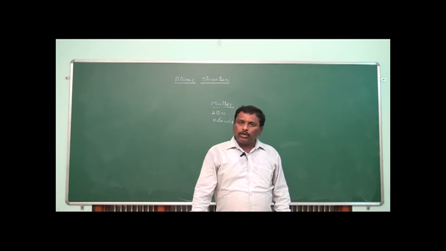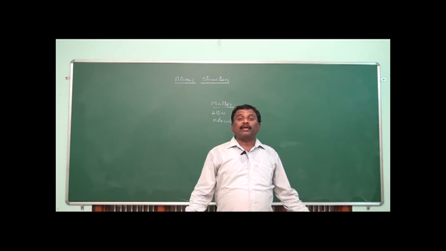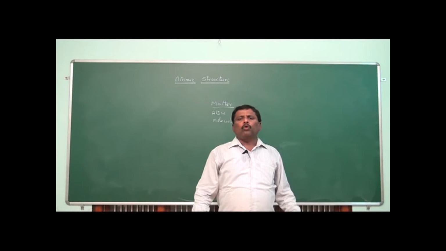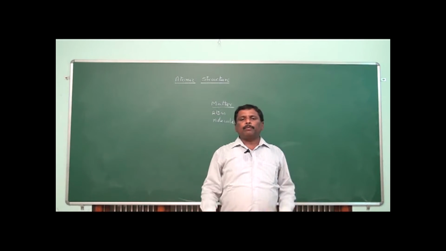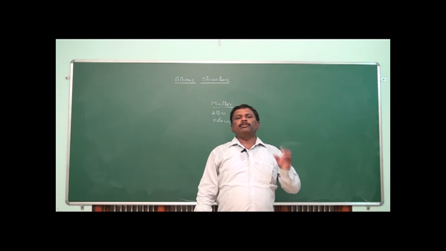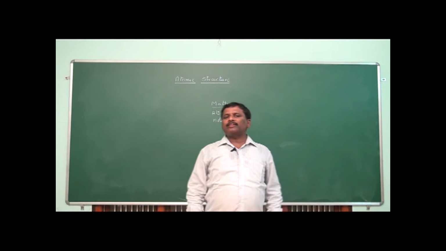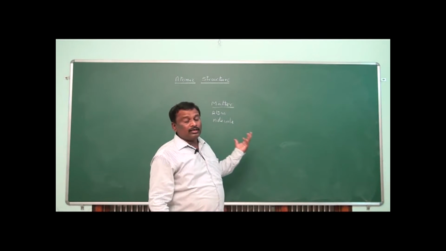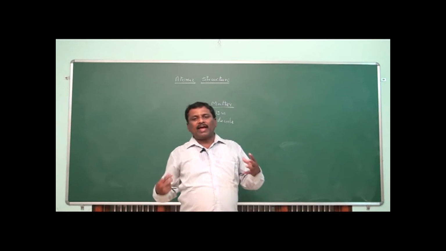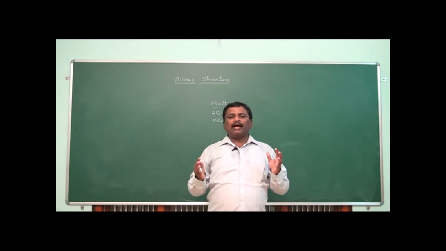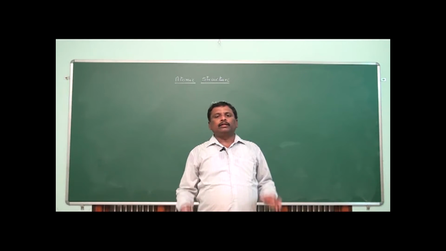Whether it is visible or invisible, solid, liquid or gas, the matter is made up of small individual particles, which may sometimes be called molecules and sometimes atoms. So a substance which has certain mass and occupies some volume is said to be matter.